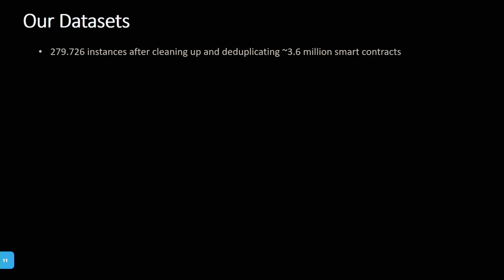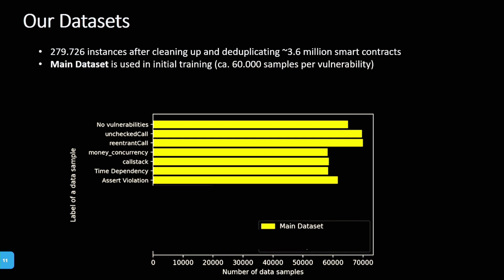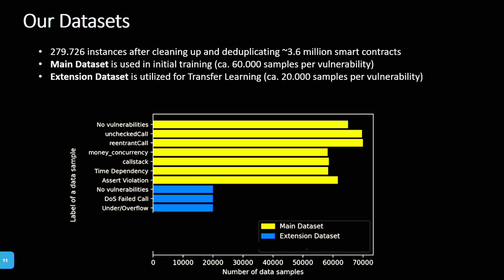Once we have our data set, we create our data sets for learning. Here, after cleaning up and deduplicating our 3.6 million smart contracts, we have around 280,000 smart contract samples we use for our training and evaluation. The first part in our data set is the main training phase, where we have around 60,000 samples per vulnerability class. We then also have an extension data set for the transfer learning approach to test it, where we have around 20,000 samples per vulnerability.